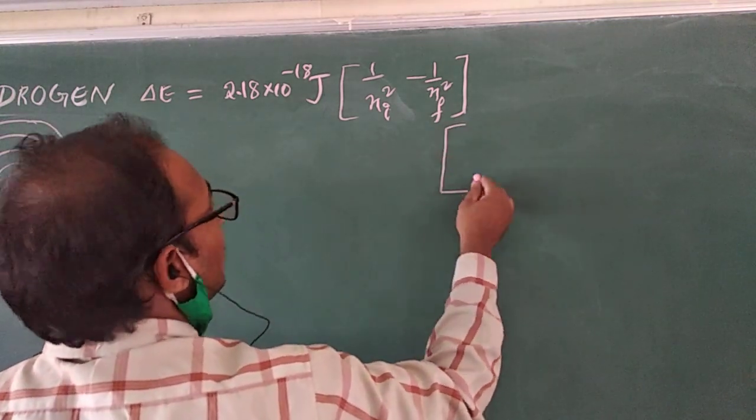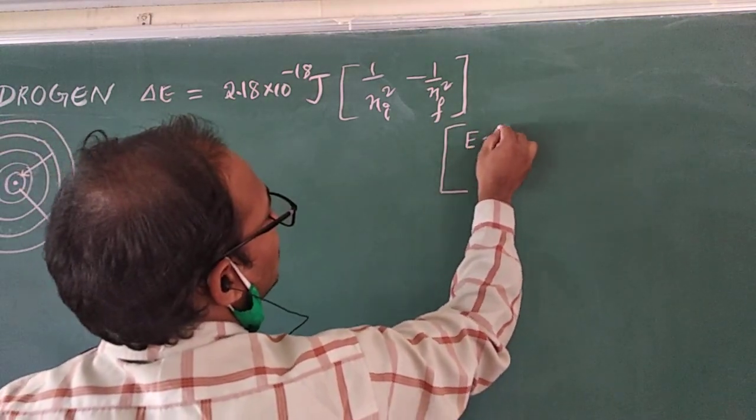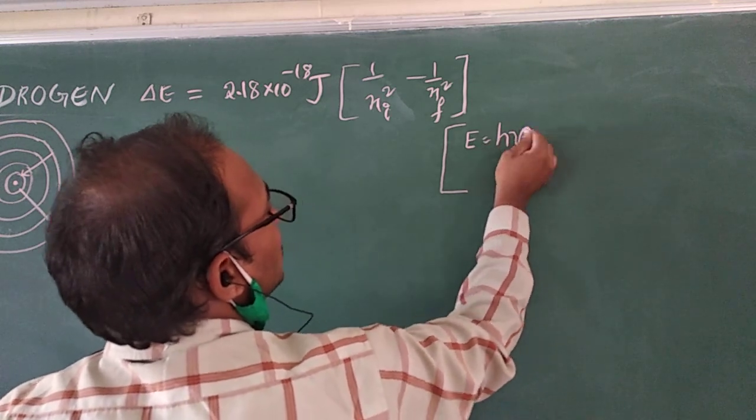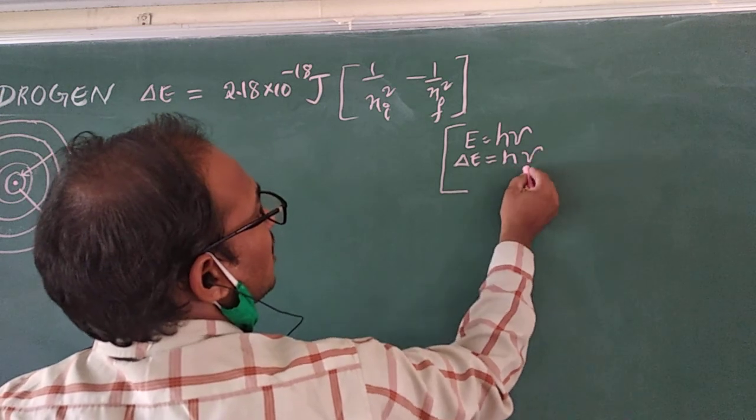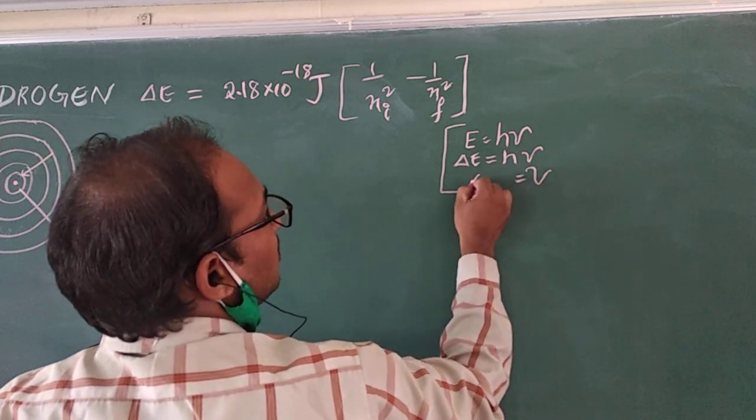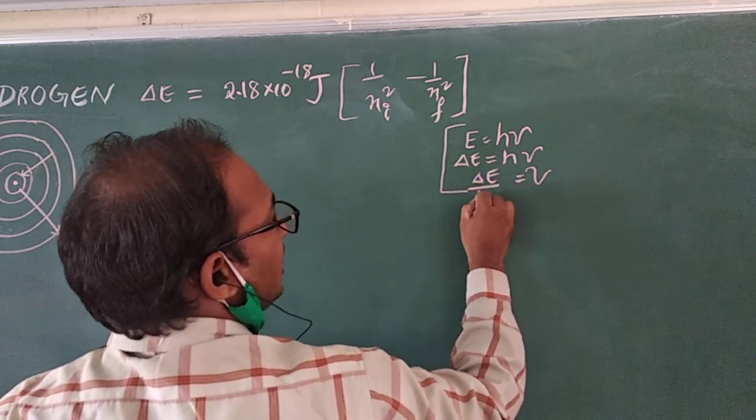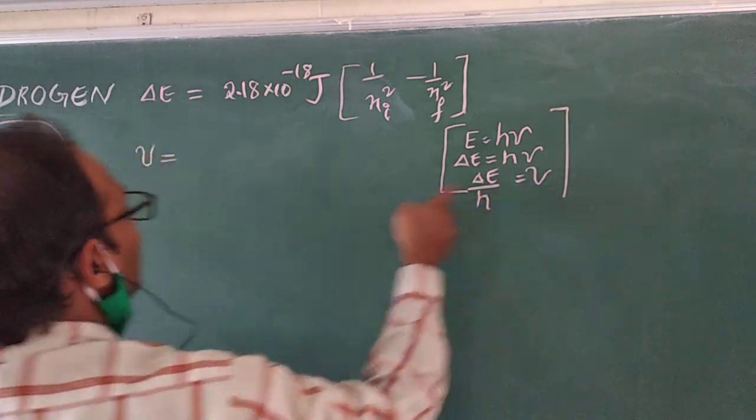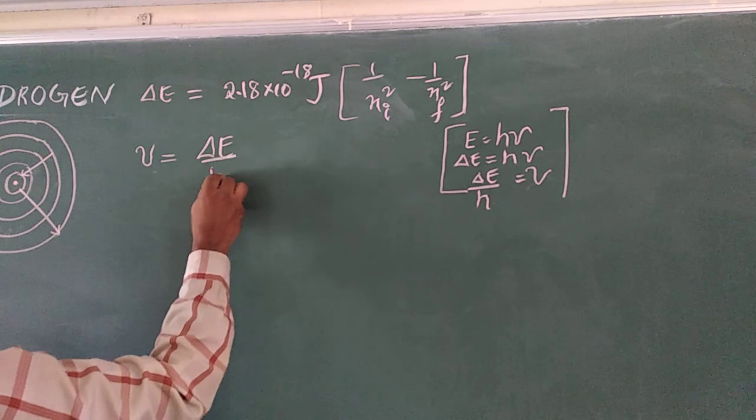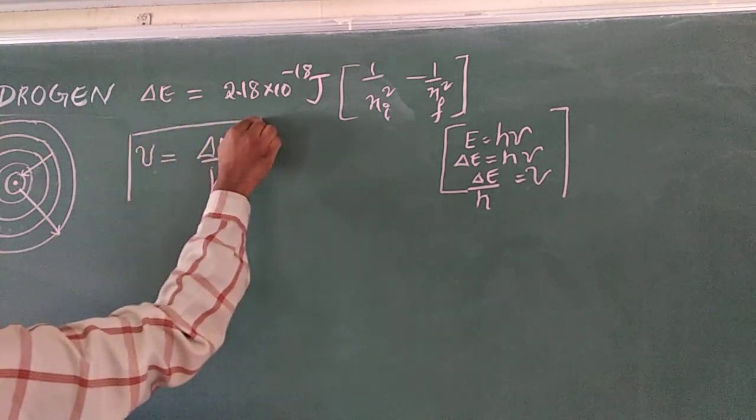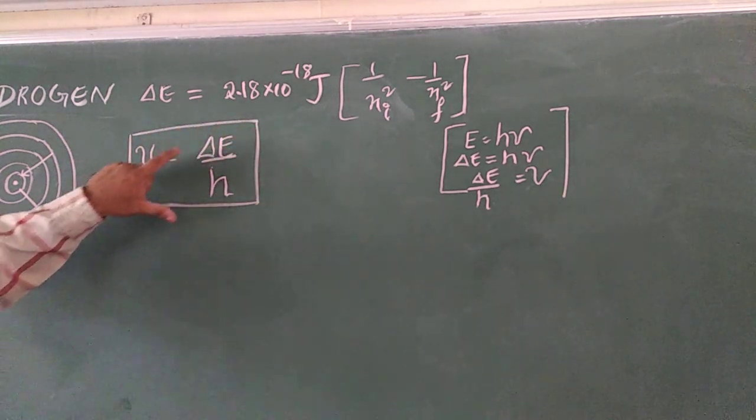You know the formula, E equals h nu. Now I can write delta E equals h nu. If I want nu, then nu equals delta E by h. So this formula I am substituting to find nu equals delta E by h.